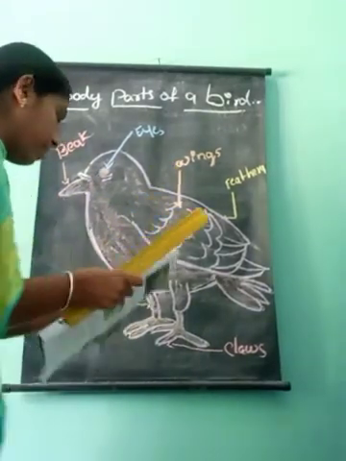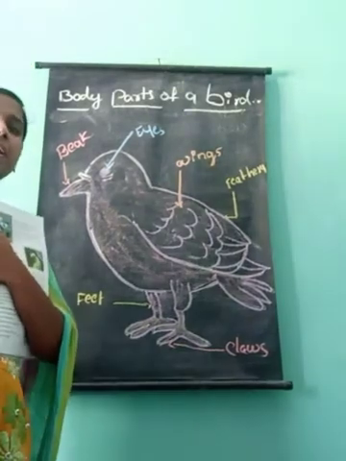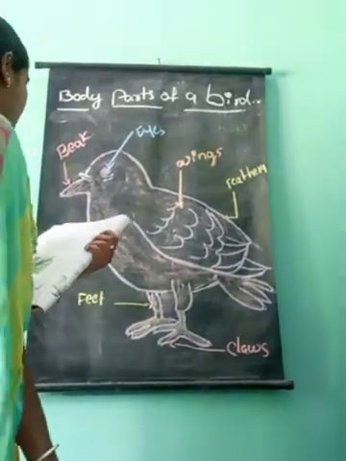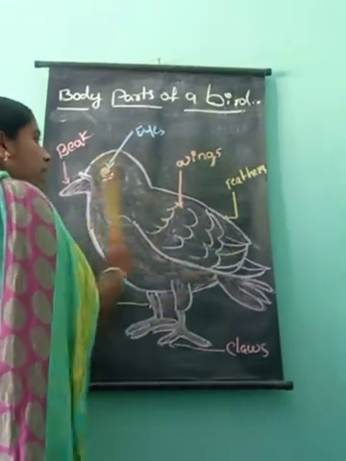Some of the birds are different shapes. Some of them are very small and very big. Some of the birds are very small.